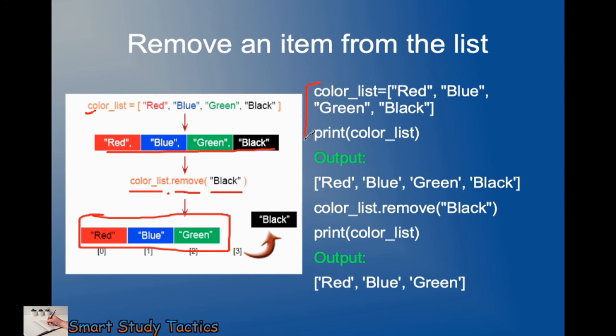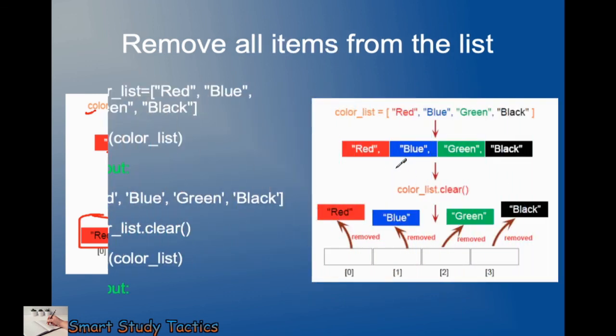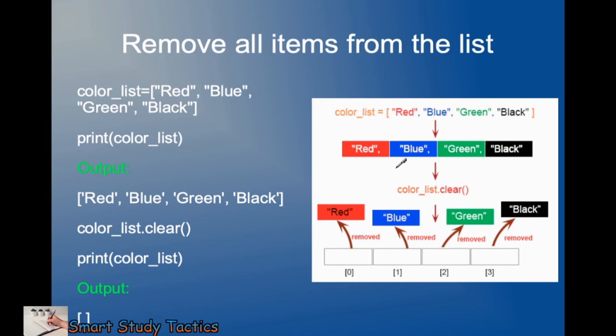So this is the main program. This is the main list. I am printing the main list. This is the output of the main list. Now after that we have to remove this black color. It is at the last position, so it will remove it from the last position. So you will get the three: red, blue and green. I think, beta, these are the things that you have to remember, and these things will remain in your mind if you keep doing practice. So we have to do the practice. Practice is the main thing in programming.